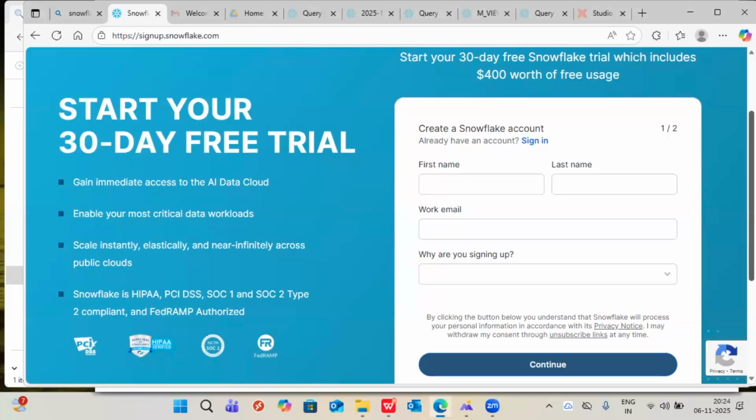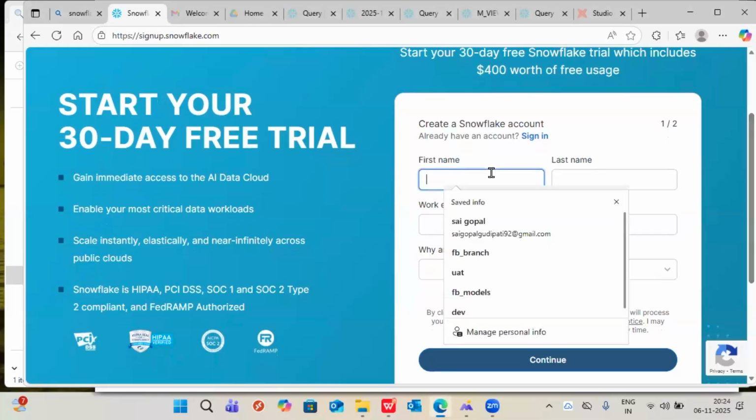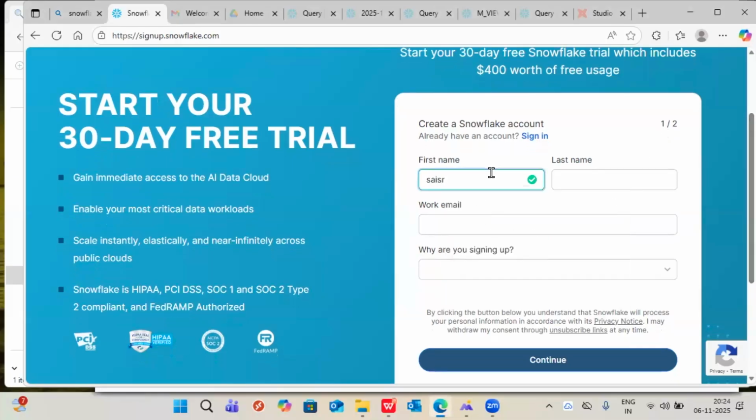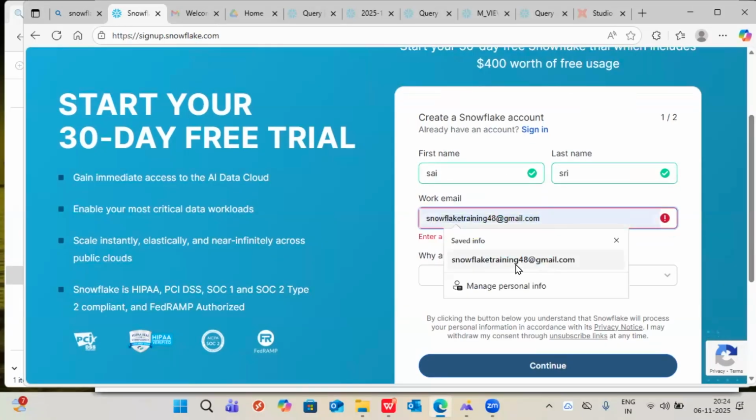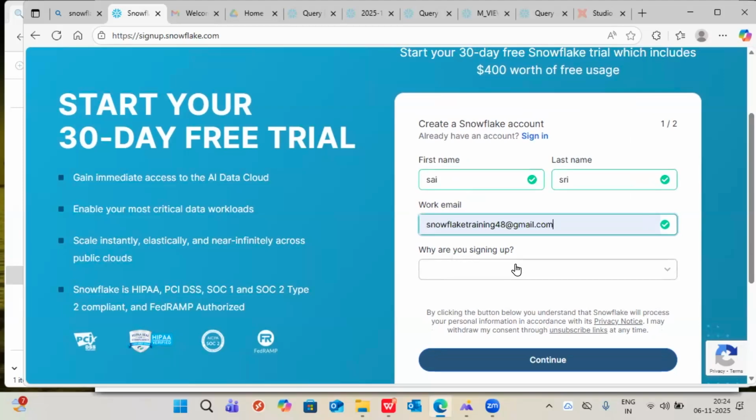Okay, so if I go with this concept, first you have to give your first name, and you have to give your email ID. You have to give the email ID properly because we will get the activation link to your mail ID only. Without that link we cannot log in to Snowflake. The activation is compulsory, so please give your email ID properly.